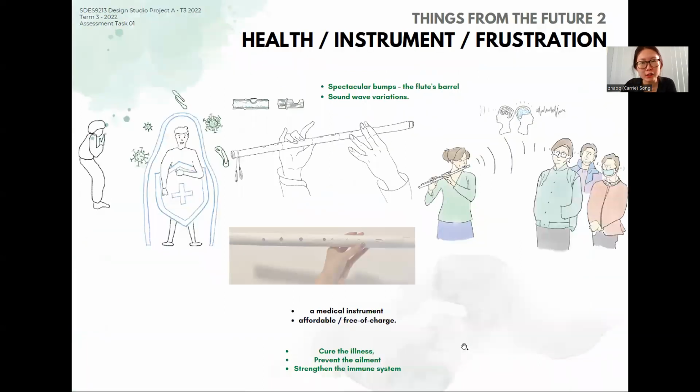The second design, the health instrument and frustration. I came up with this medical instrument, a flute. It is foldable, and it can spread out and influence more people at the same time. It can cure disease or even strengthen the immune system. The spectacular balms within the flute's barrel can balance the sound waves to influence the human body.